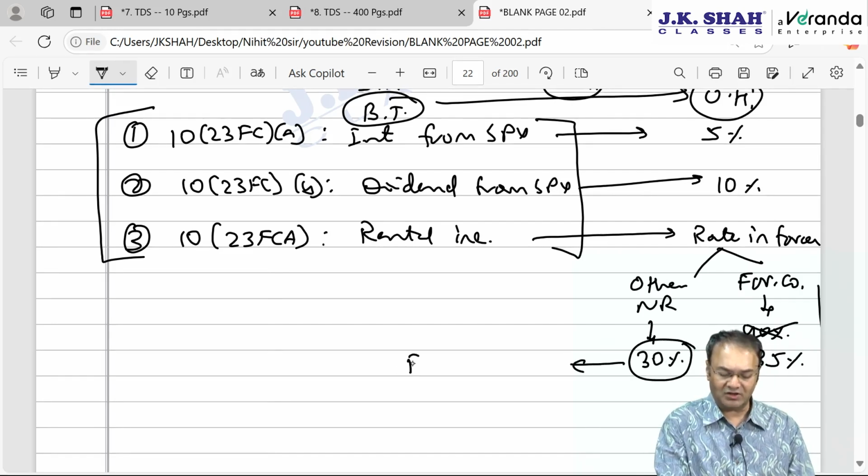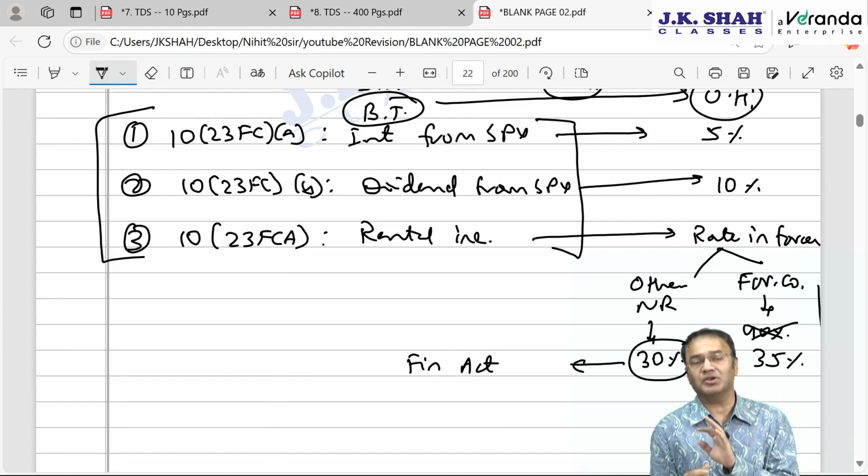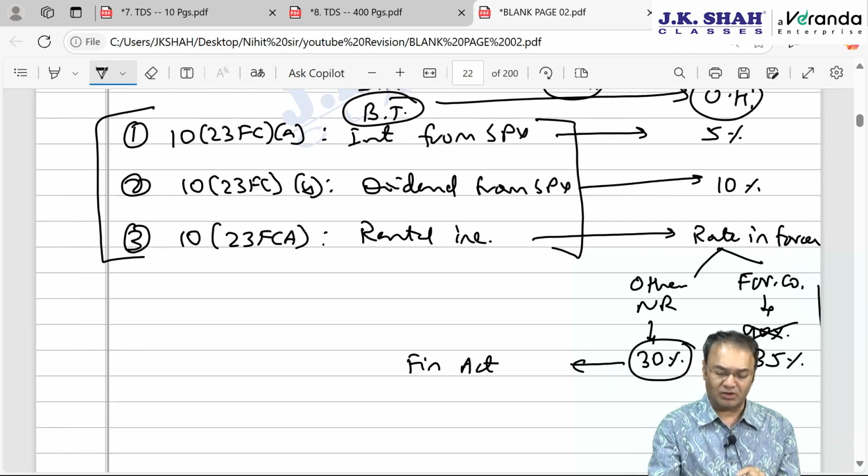In Finance Act of any year you pick up, Finance Act has a list of sections, a list of incomes where for which income how much TDS will be deductible. These are the rates given in Finance Act for TDS purpose, and in this list, which runs into 2-3 sides, last item is residuary items, any other income payable to non-resident. If foreign company, then 35%, if other than foreign company, then 30%. This is the rate for TDS.